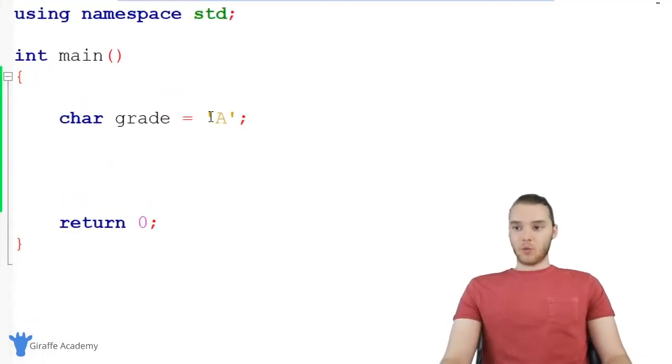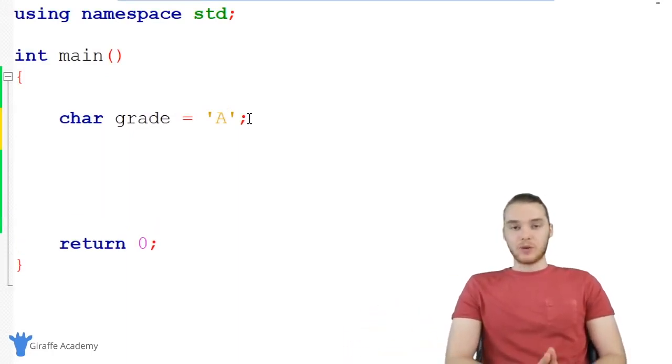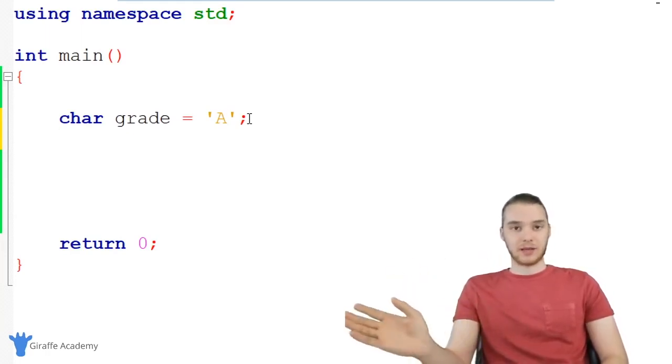And in addition to just storing one single character, there's going to be a lot of situations where we're going to want to store more than one. What we can actually do is use something called a string. A string is basically just a string of characters. So instead of just being one single character, it's a bunch of different characters. This would be essentially just plain text that we would see in a program.